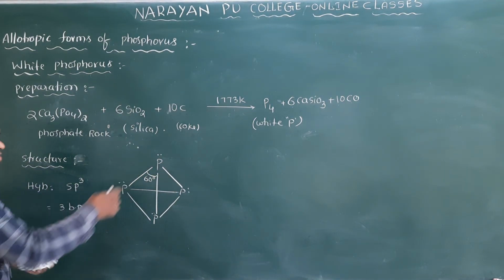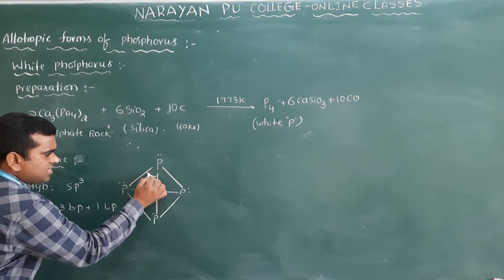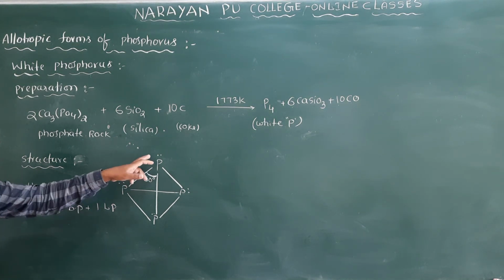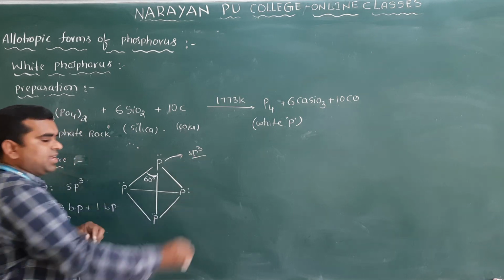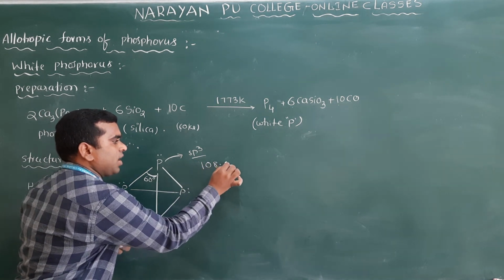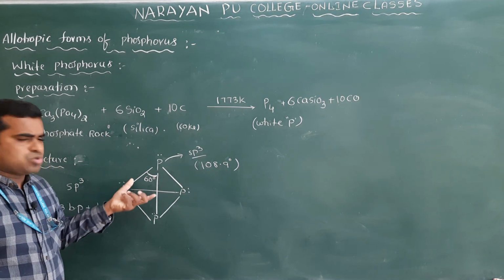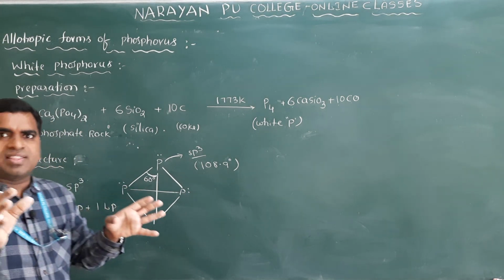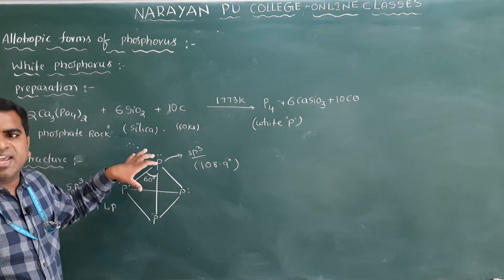Clear? See here, if you look at the structure, what is the bond angle here? 60 degrees. But for sp3 phosphorus, what is the hybridization? sp3 means it should have a bond angle of 109.5 degrees, but here it is 60. So it has so much angle strain, and to avoid that angle strain these bonds will break, so that's why it is very highly reactive.